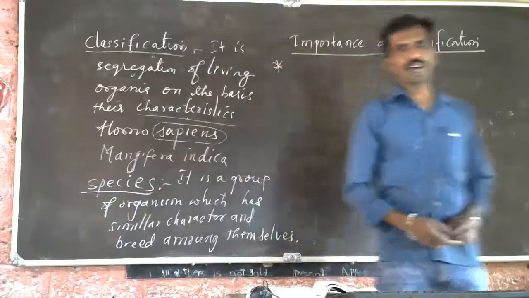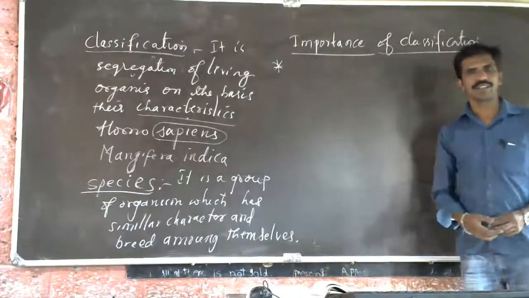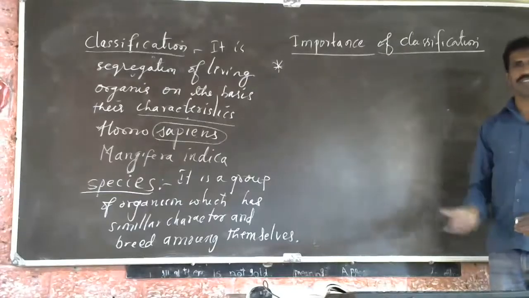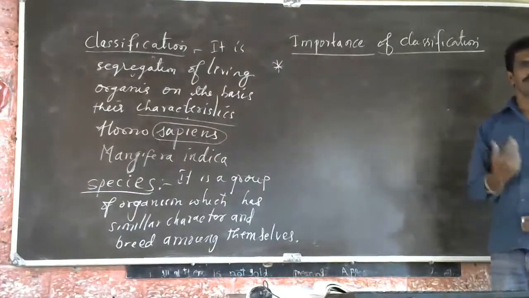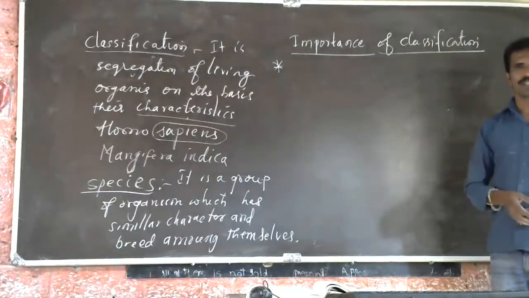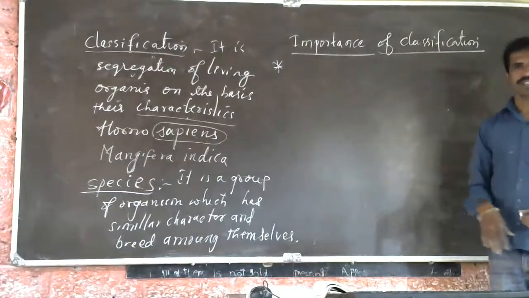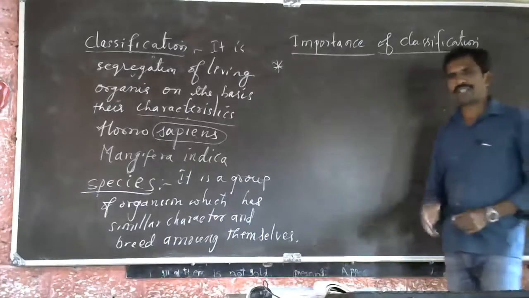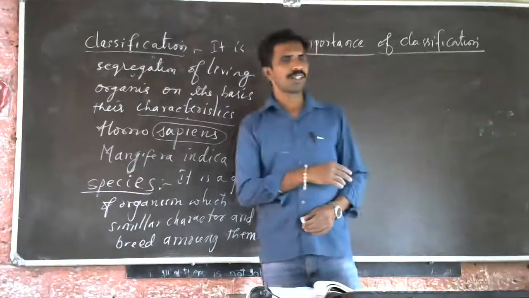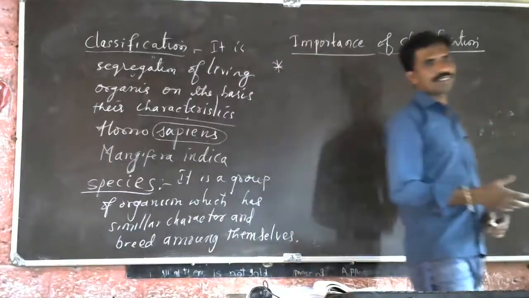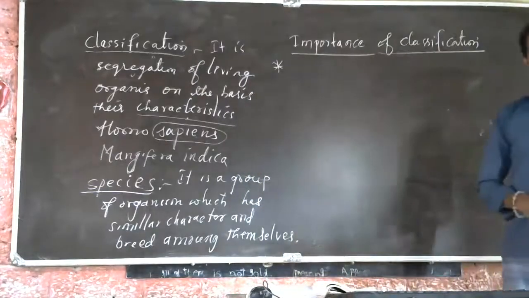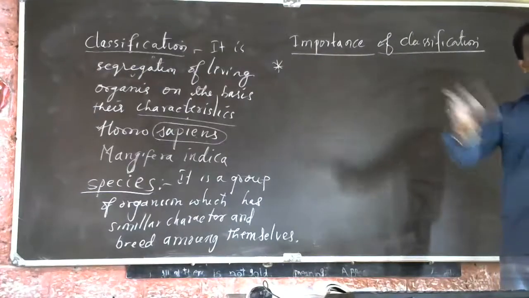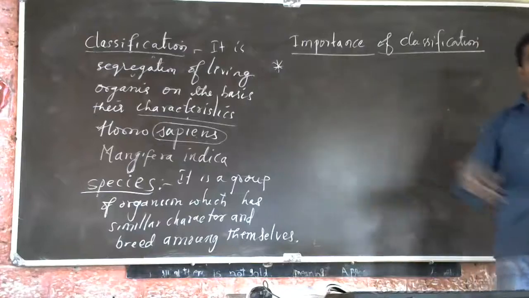Why do we have to classify? Why is classification done? Classification is done everywhere, not only in living organisms. We classify in our home also. We classify some of the materials: plastic materials, wooden materials, glass materials, cloth materials. We'll take care of glass specially because the character of glass is different compared to that of wood.